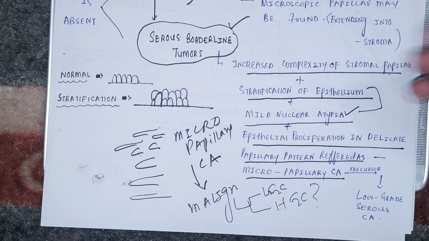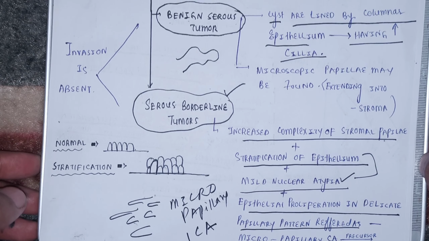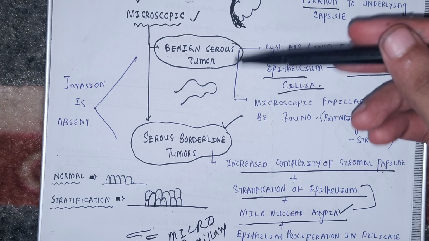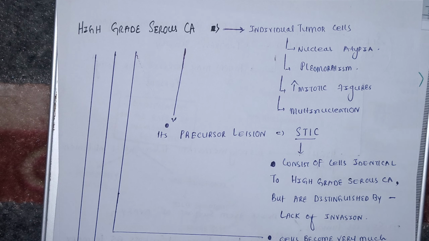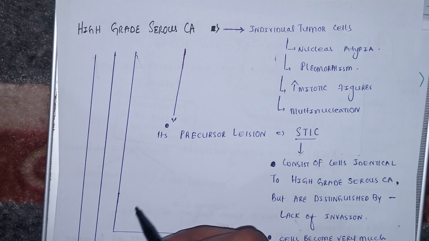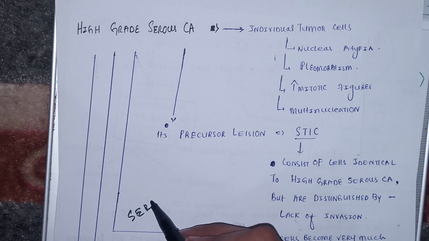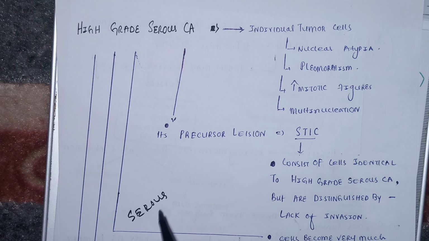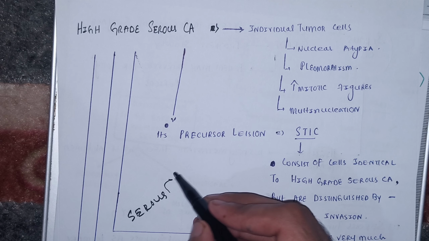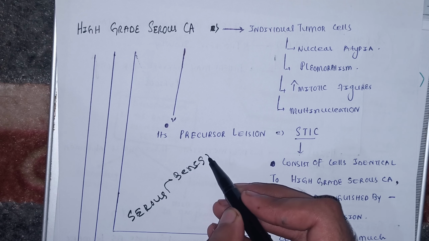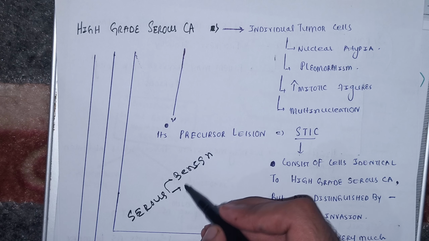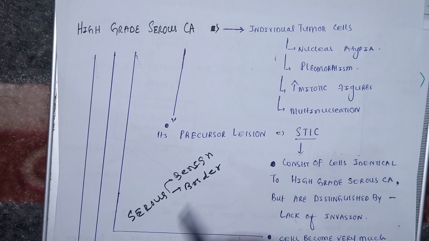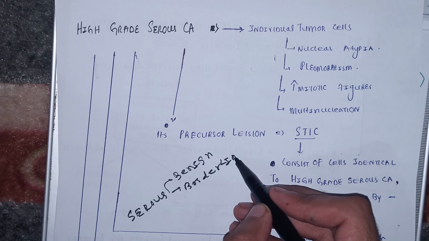Now we are done with the benign, the microscopy of the benign serous tumor and the borderline tumor. We'll now talk about the malignant condition. Okay beta, before I start with this, let me recap one thing very quickly. Beta, serous tumors which arise from the surface epithelium of the ovary, they can be benign. इनको हमने ग्रॉसली भी देख लिया और माइक्रोस्कोपिकली भी देख लिया. ठीक है. बॉर्डरलाइन ट्यूमर, इनको हमने ग्रॉसली भी देख लिया और माइक्रोस्कोपिकली भी देख लिया.